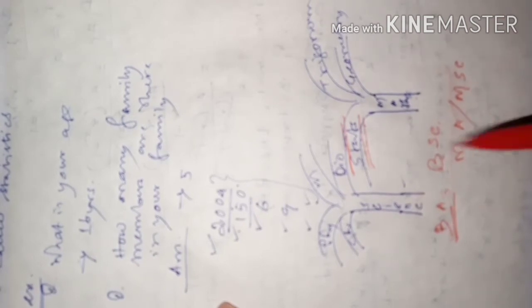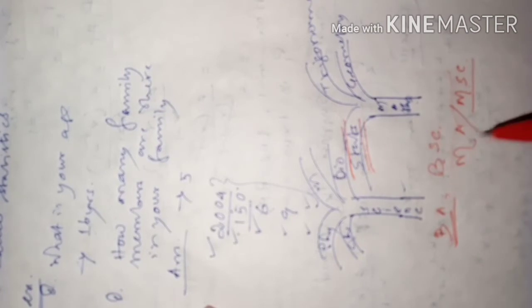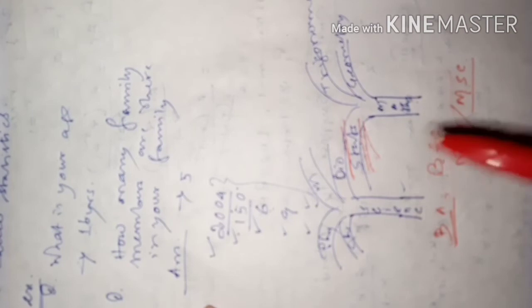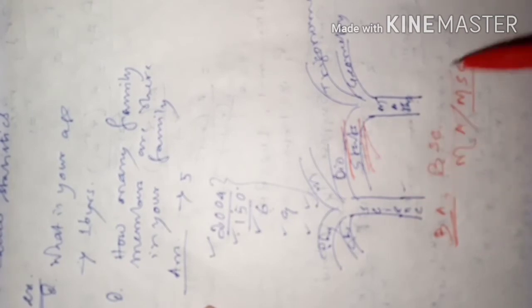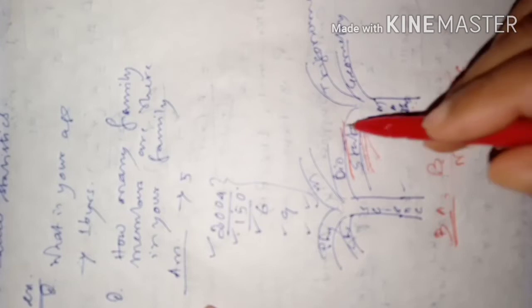Or you can do PhD in statistics. And if you complete PhD or MSc in statistics, after some other qualifications, you can be a lecturer in a college in statistics. So just you see, dear students, statistics is a very vast subject actually. Though it is a branch of mathematics, it is a very vast subject.